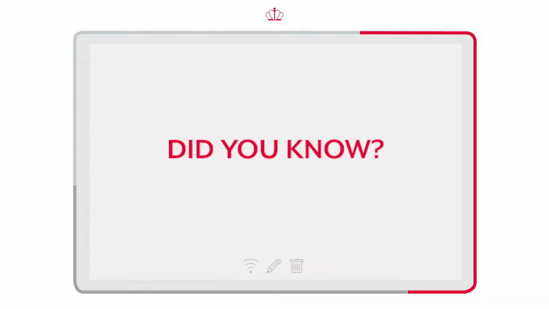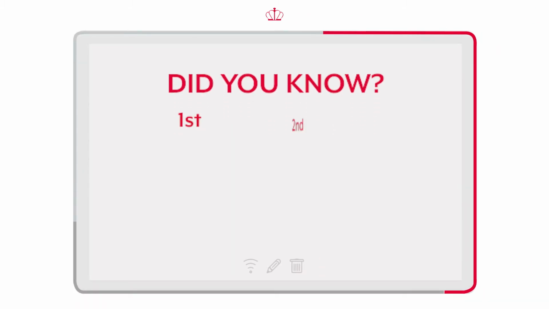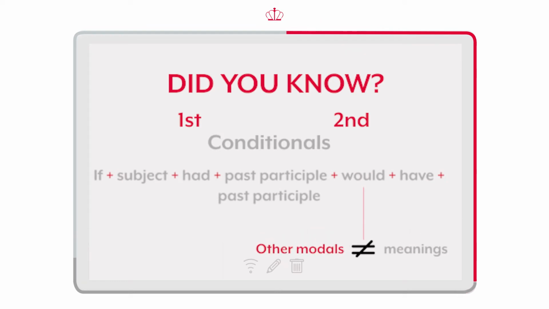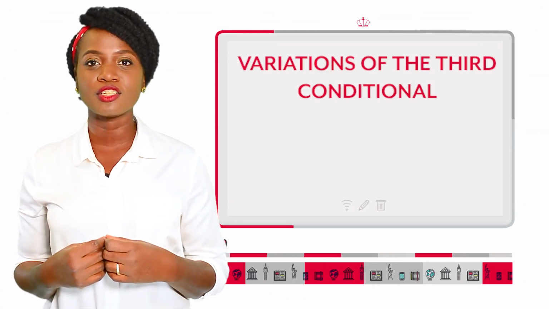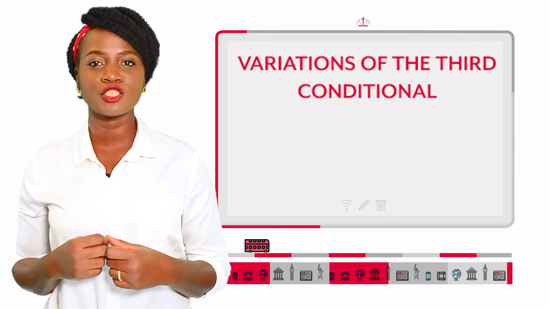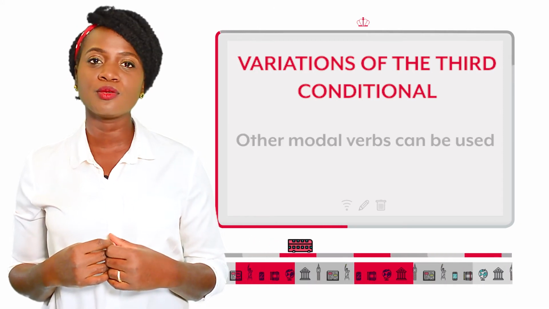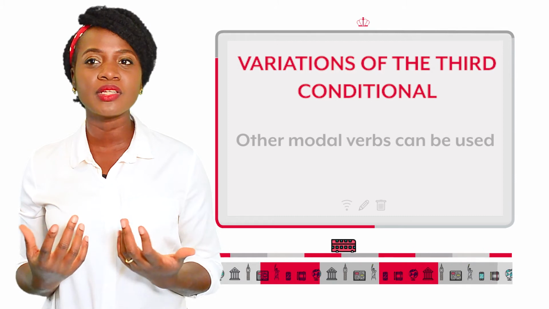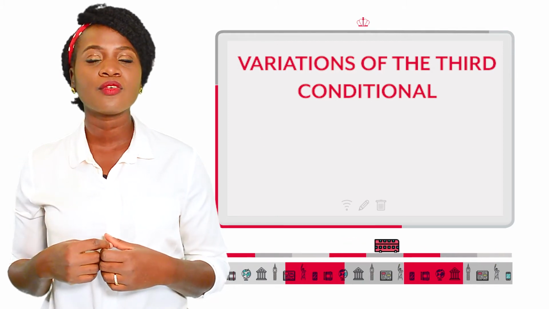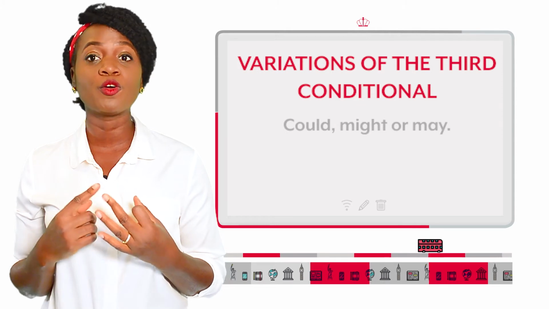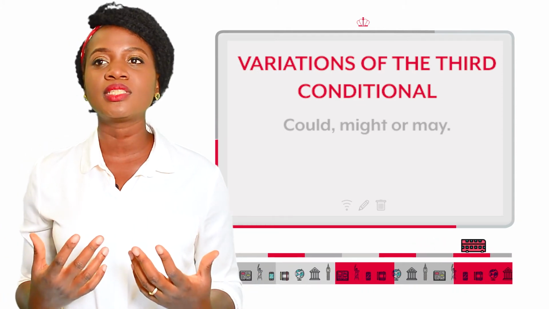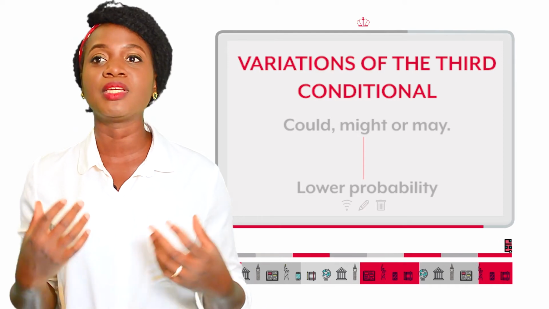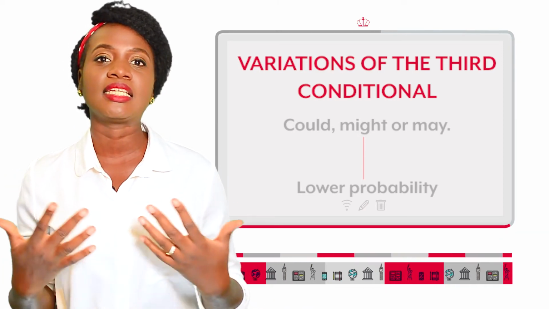Did you know? As in types 1 and 2 conditionals, other modal verbs can be used instead of would to change the meaning and probability. Variations of the third conditional. As in the first and second conditionals, other modal verbs can be used. The modal verbs are the most frequent variations. For example, could, might, or may. These variations denote that the probability of the hypothesis being fulfilled is still lower than if would were used.